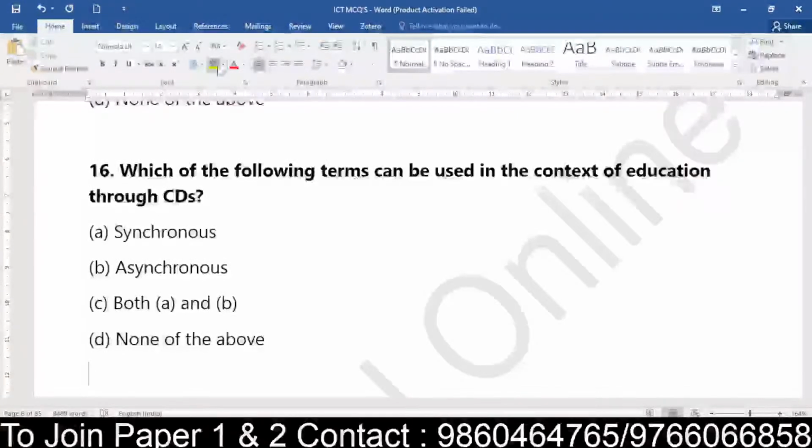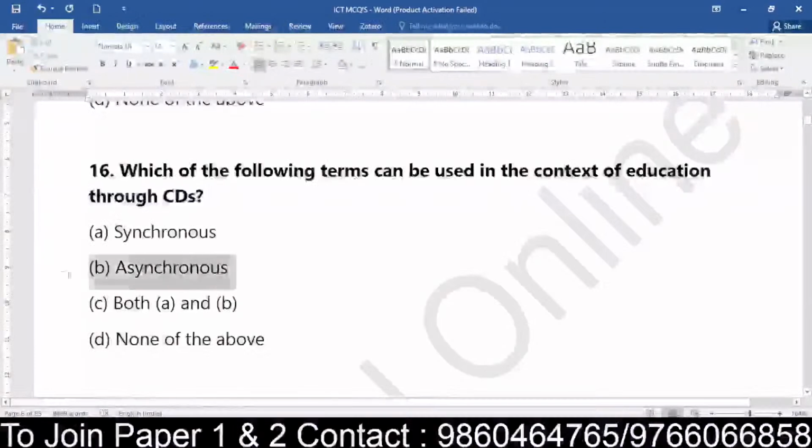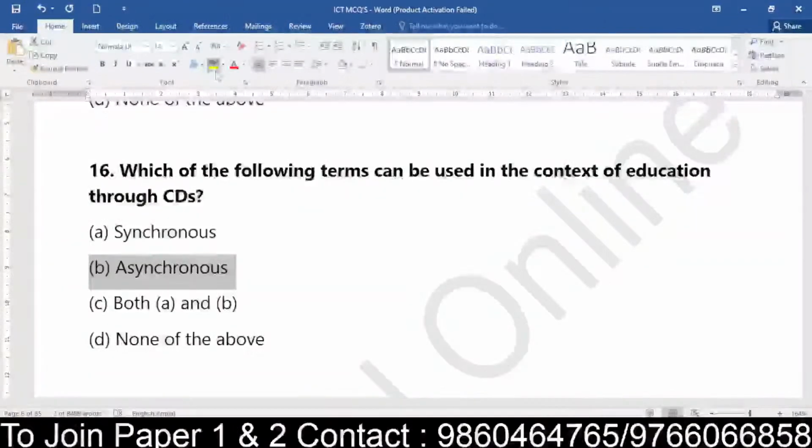Ishwari, I hope you are answering for question number 16. Please read the question once again very clearly, the term which can be used in the context of education through CDs. So you are providing, yes, good. Okay, others, those who answered clearly, because you are not seeing it live, you are seeing it as per your convenience. So it will be asynchronous.